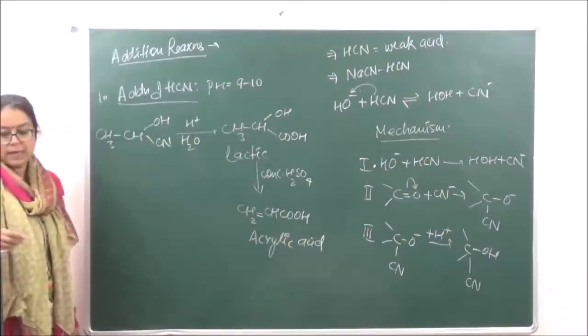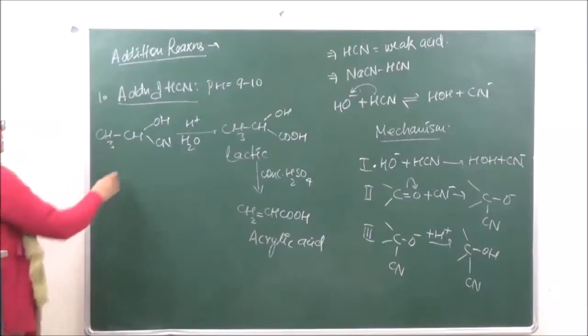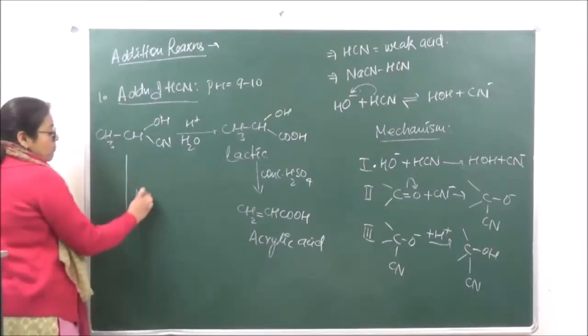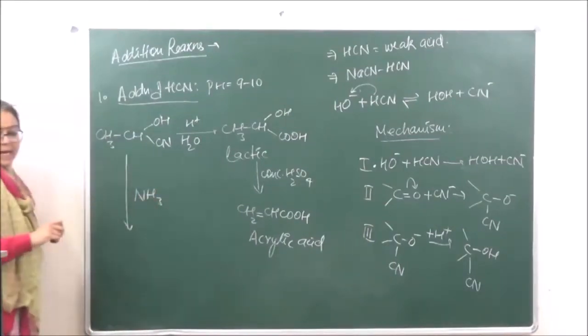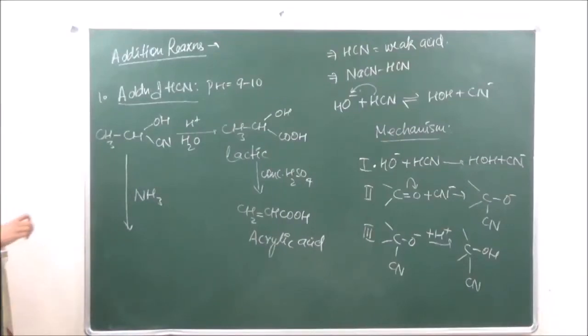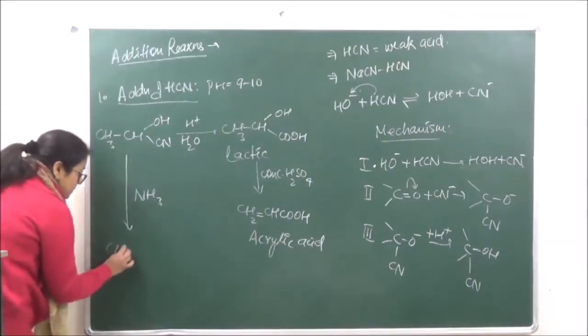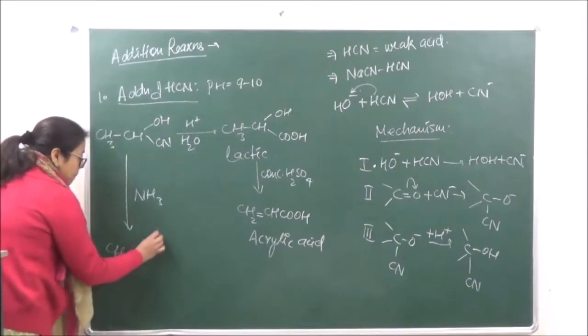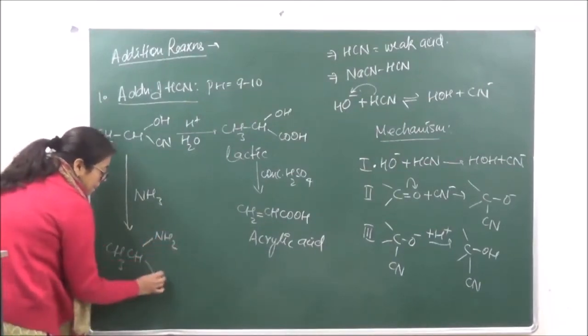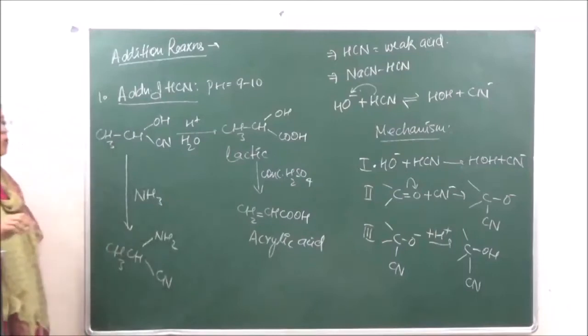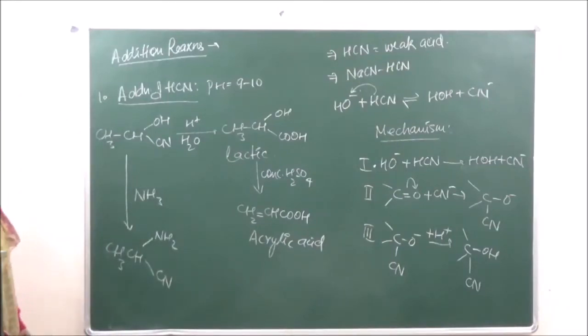This is known as acrylic acid, right? Also, if we are reacting this with ammonia, we are going to get an amine. This is 2-aminopropane nitrile.